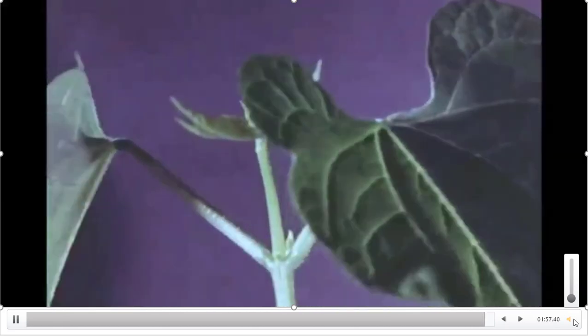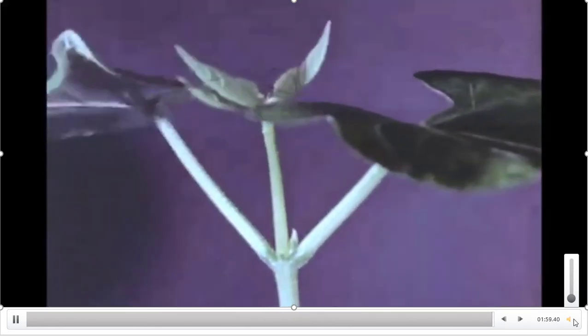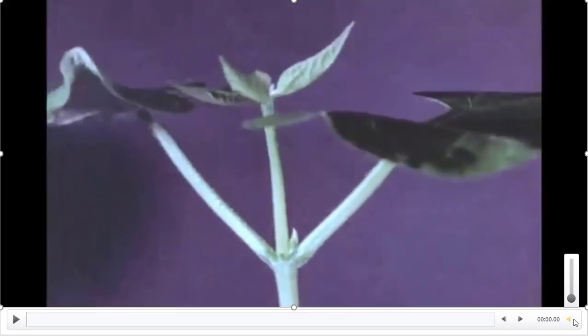Okay children, you observed the meristematic tissue in roots and also in shoot, and you had seen the arrangement of cells in root tip. Now I want to show you the arrangement of cells in stem.